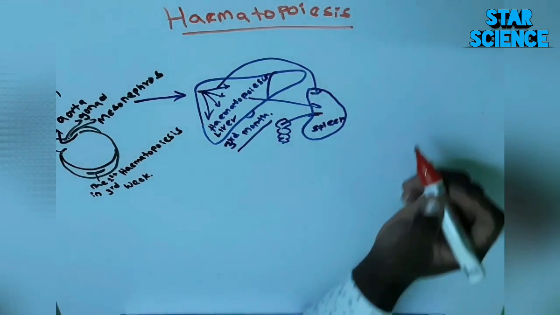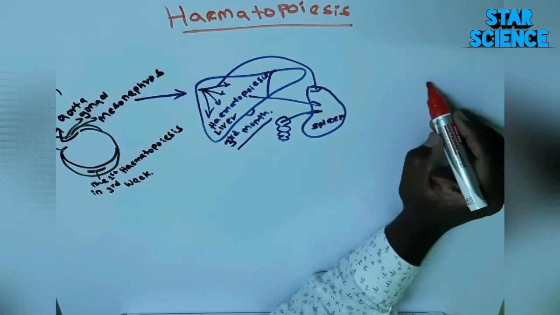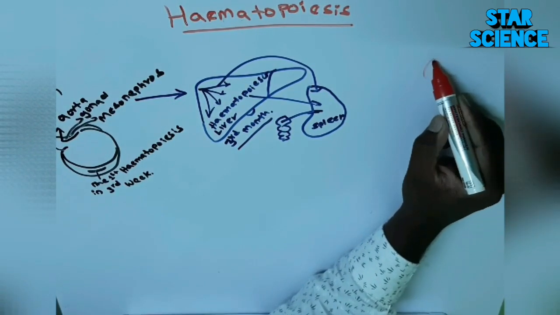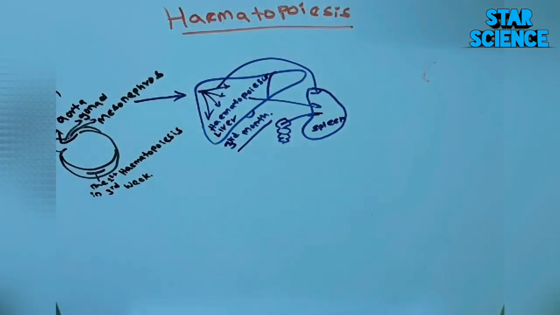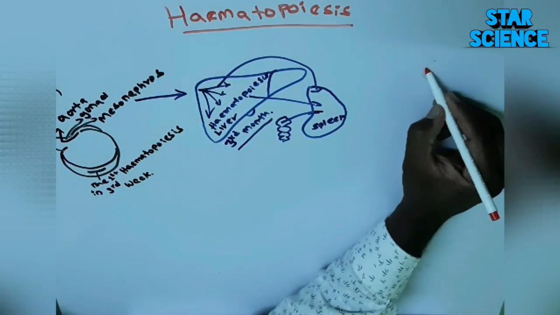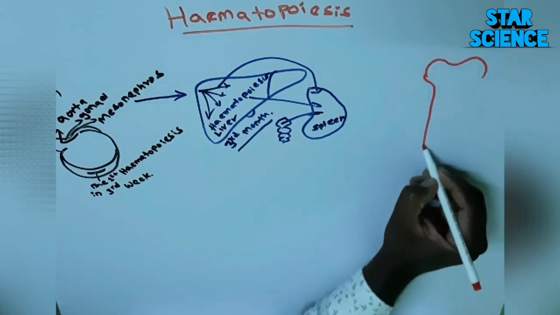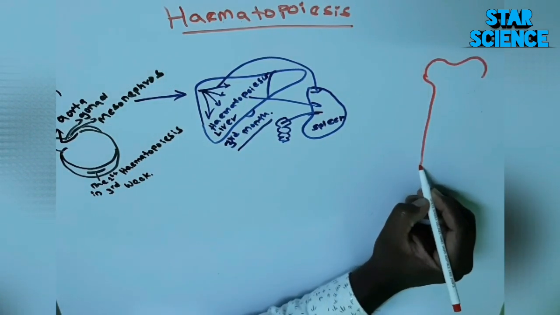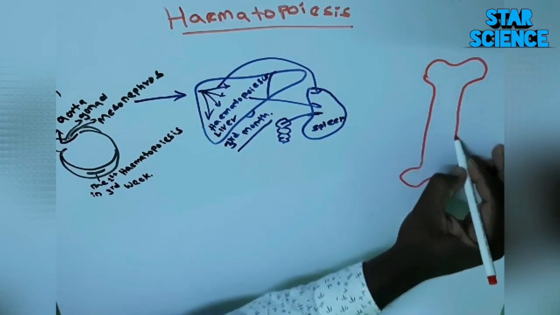After this, you have to remember, at the 4th month of fetal life, it starts shifting from the liver, spleen and lymph node to the bone marrow, the red bone marrow. So this is the place where haematopoiesis occurs after the 4th month.